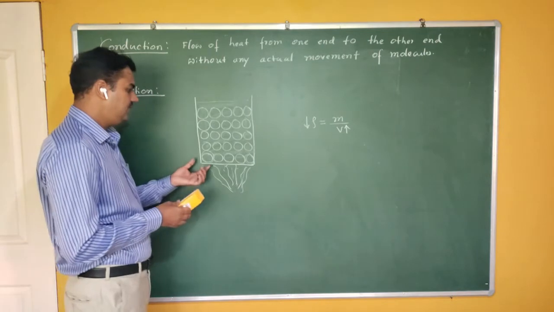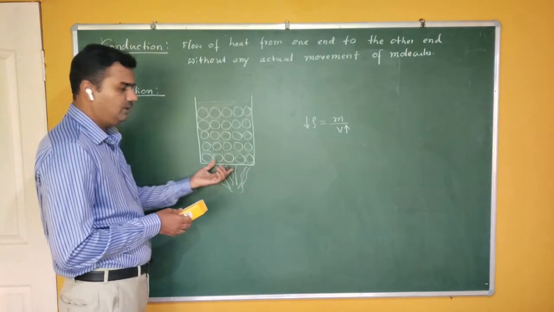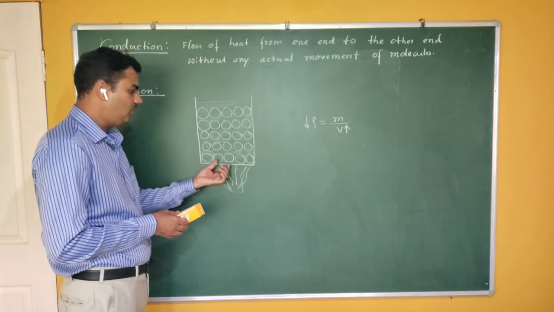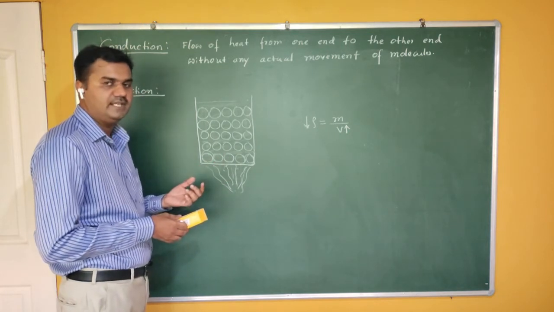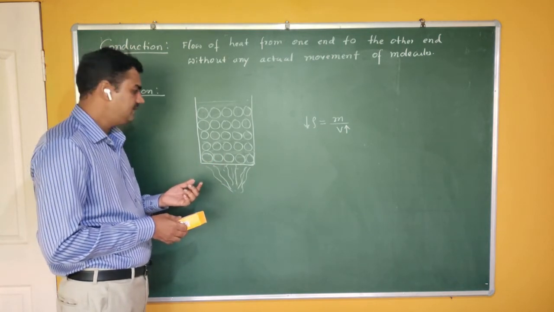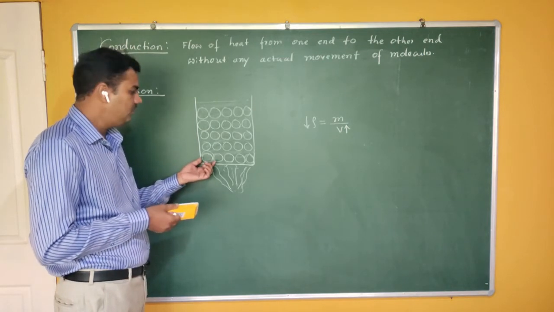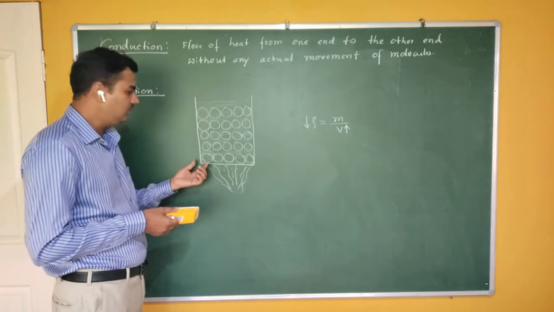Now see here, there are millions of molecules, but these particular molecules are at the bottom of the container. Why are they at the bottom? The reason is very simple: they have more density compared to the other molecules.